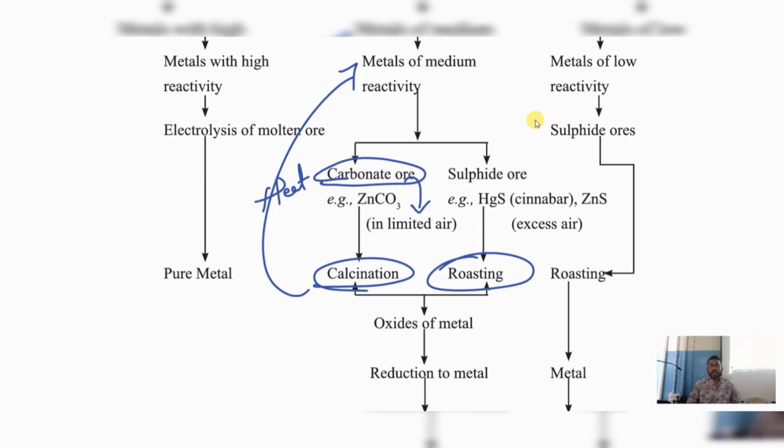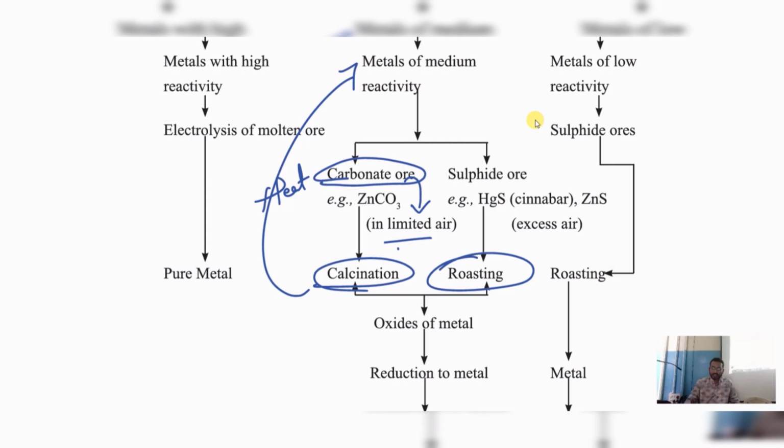If you heat carbonate ore in limited air, not maximum air, limited air, then we get the pure metal. That process is known as calcination. What is calcination? Heating the carbonate ore in the presence of limited air. That is known as calcination.